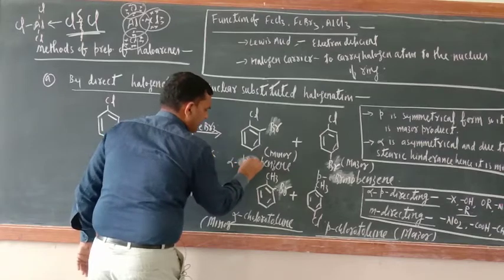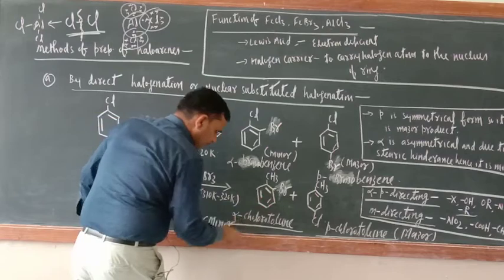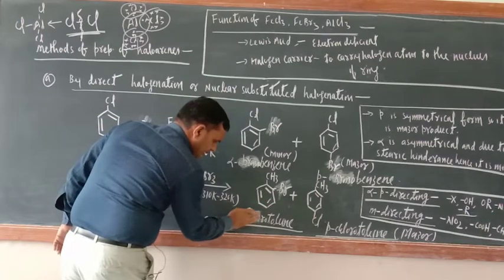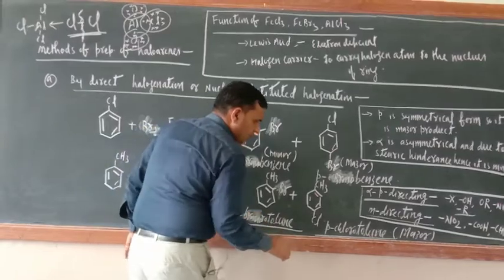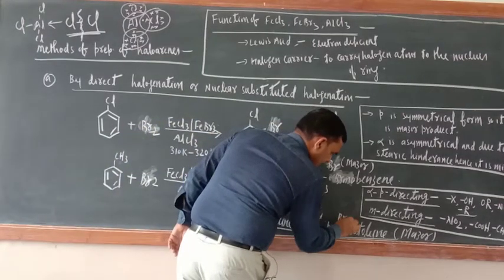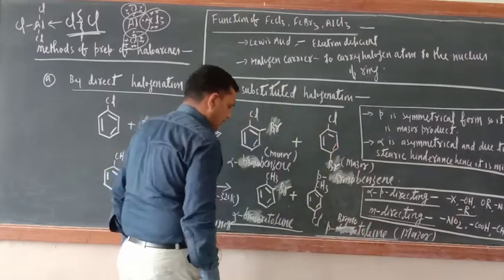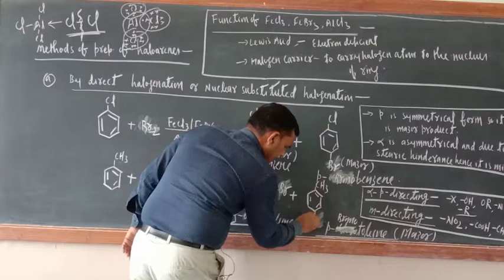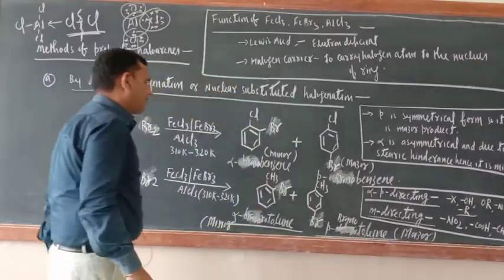Here the product is bromo, here also the product is bromo. Bromotoluene, here also add Br. Major product. Is there any problem here?